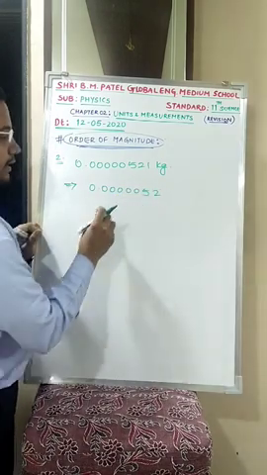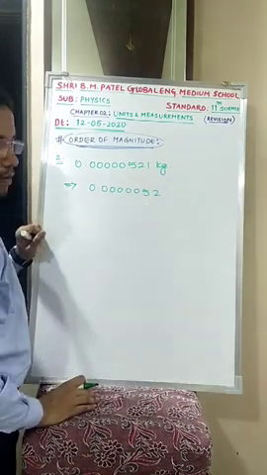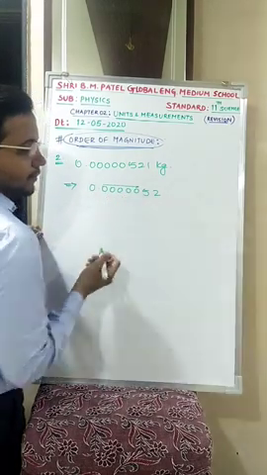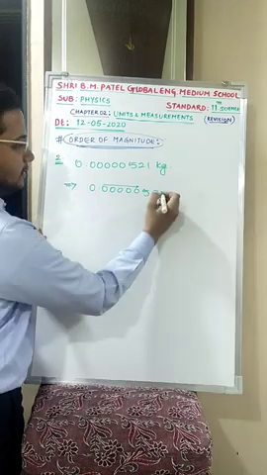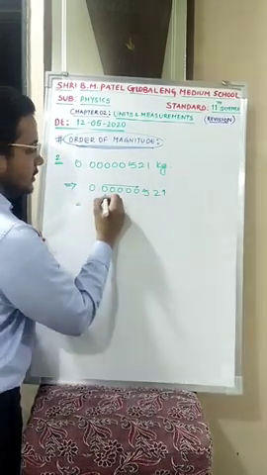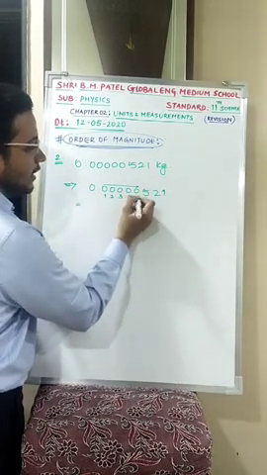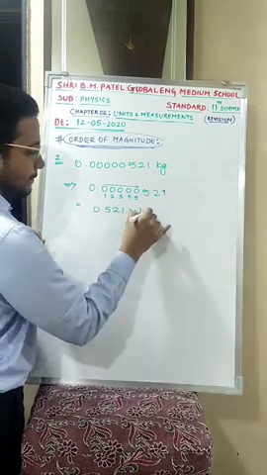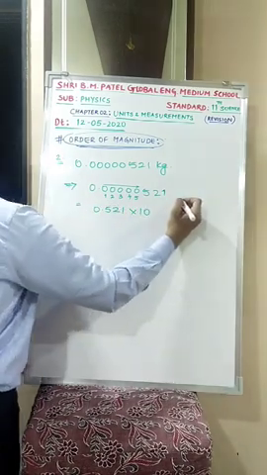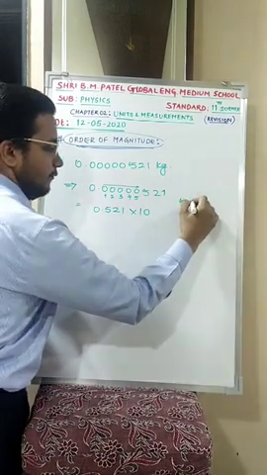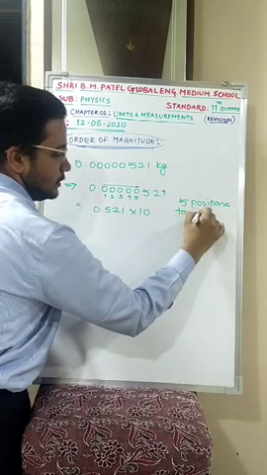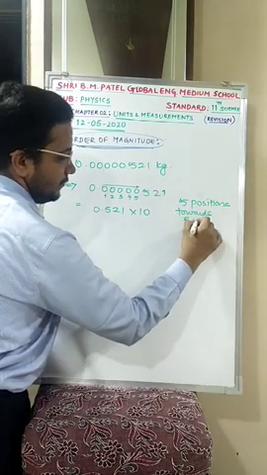0.000052 is given to me, with 5 zeros then 52. What will I do? I'll start moving from here and stop over here. How many positions? 1, 2, 3, 4, 5 positions I have shifted. So 0.521 × 10 power, with 5 positions shifted towards the right.